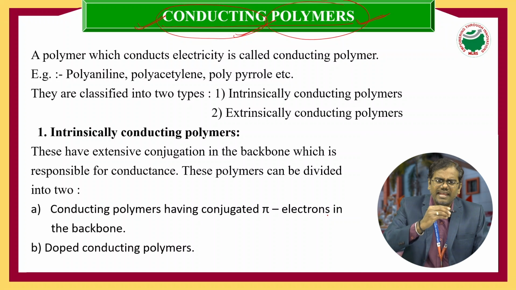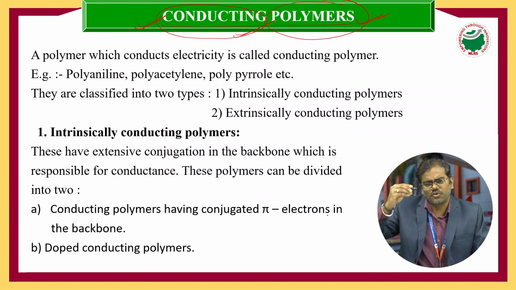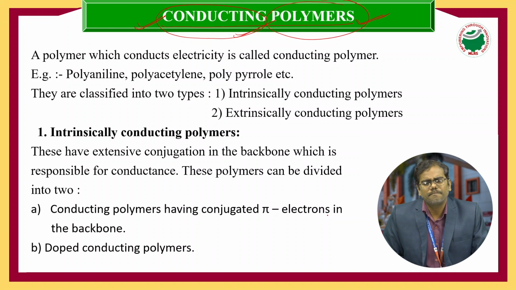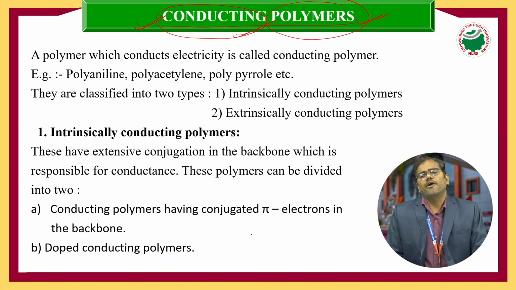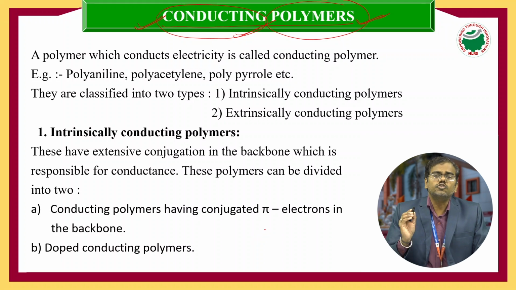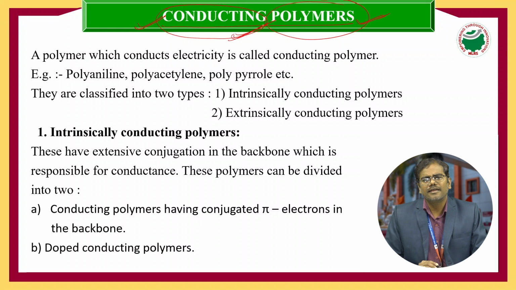So pi electrons get excited from one place to another place, and there is a passage of electricity because the electrons are moving from one place to another. That is the reason some polymers possess conductivity, and those polymers which conduct electricity are called conducting polymers.